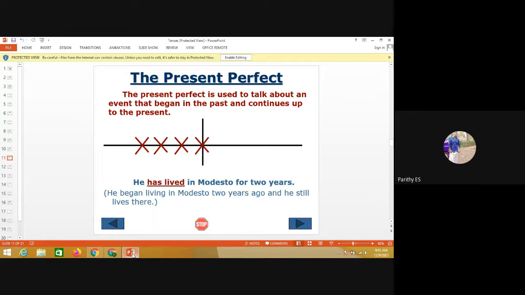Now we are moving to present perfect. The present perfect is used to talk about an event that began in the past and continues up to the present. He has lived in America for 2 years, we can use. He began to live there 2 years ago, and he still lives there.